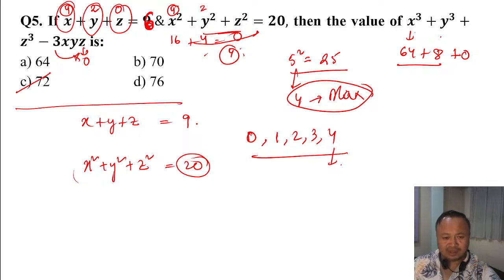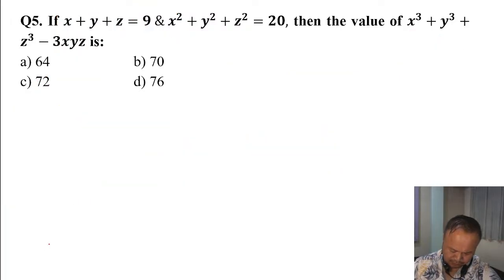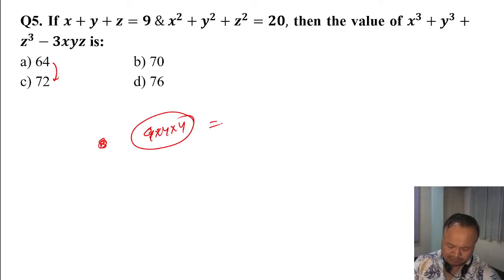Okay, this is the another approach. So you look here, 64, the difference. 64 is a perfect cube, 4 into 4 into 4, 4 4 16, 4 16 is 64.